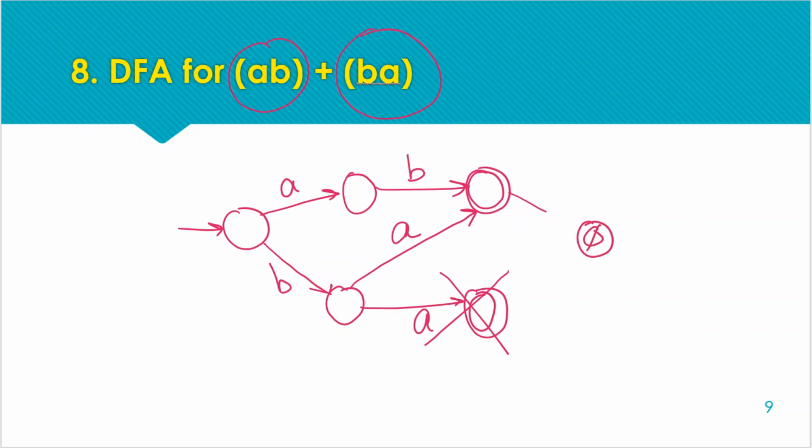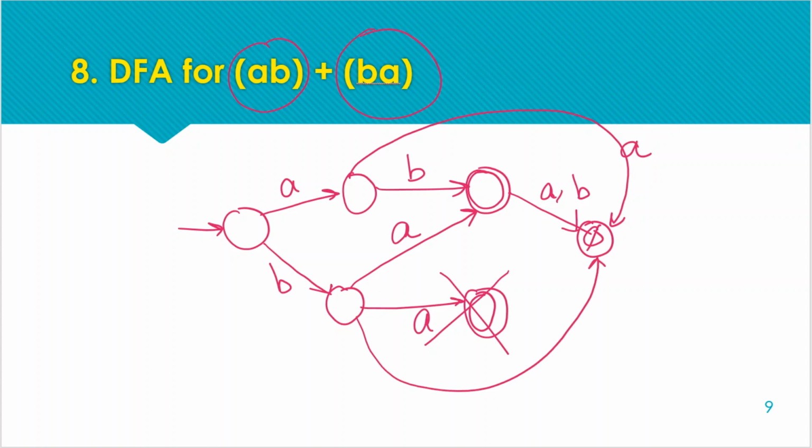So after this, any transition of A and B will move to the dead state. Also the transition of A from this state will be to the dead state, and the transition of the next B will also move to the dead state. These dead state moves are optional. You can also skip these moves to enhance the readability of your transition diagram.